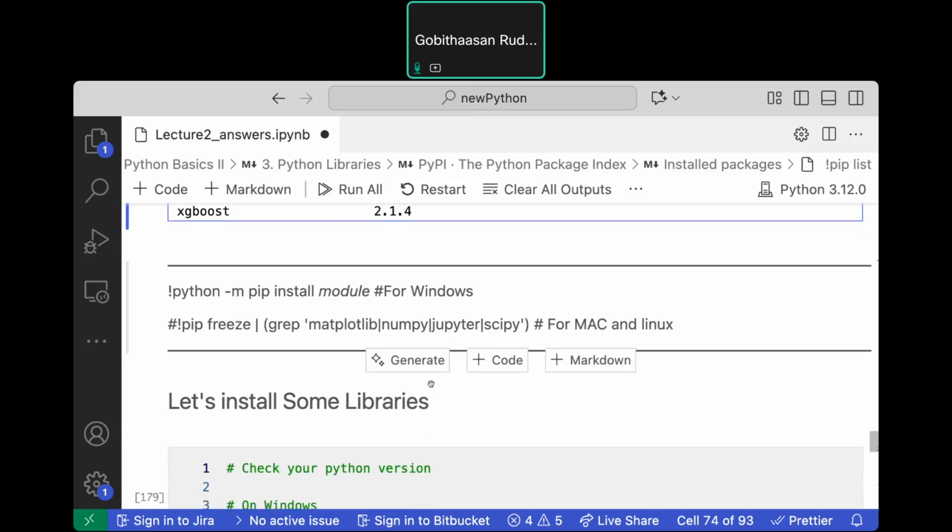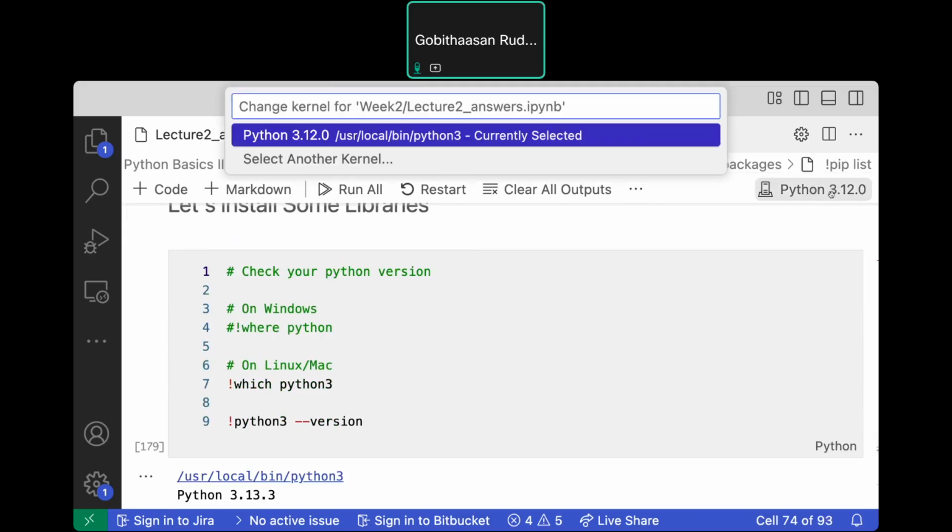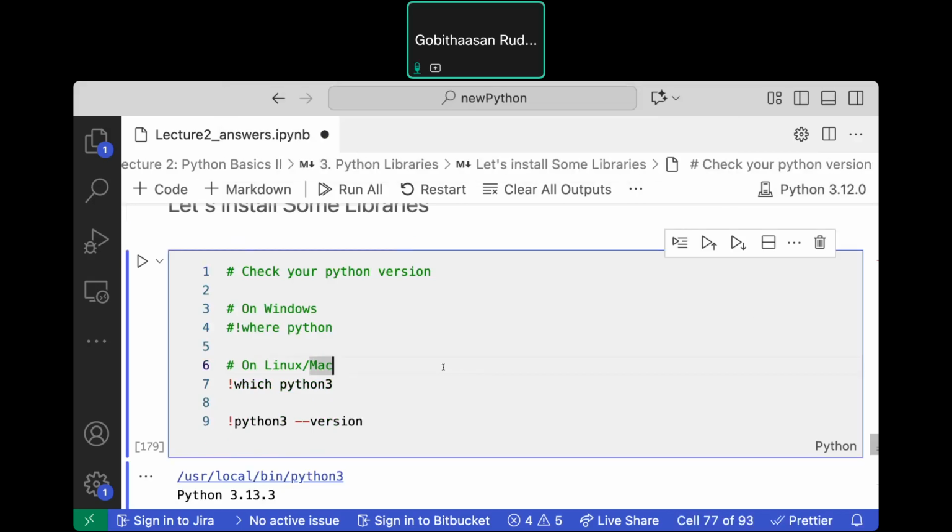Okay, and you can also check out your Python's version. Of course, from here you get to see the Python's version. This is my Python's version. The Python that I'm using currently is 3.12, but there can be many versions that have been installed in your machine.